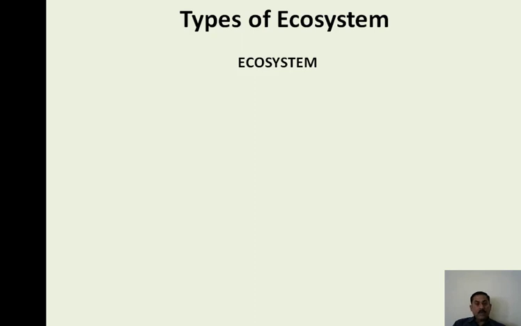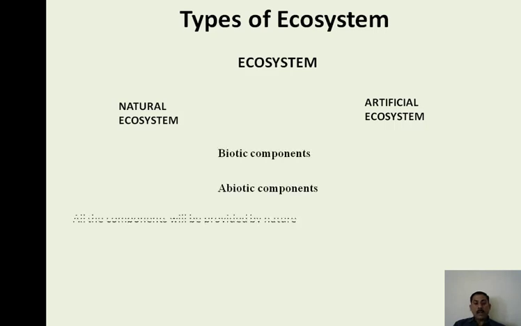Basically the ecosystem can be divided into two types. First one is the natural ecosystem, and second one is the artificial ecosystem. There is a difference between these two ecosystems. Both the ecosystems consist of biotic components as well as abiotic components. So both components are the same in natural and artificial ecosystems, but these ecosystems vary from each other.